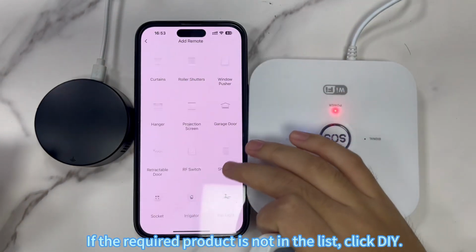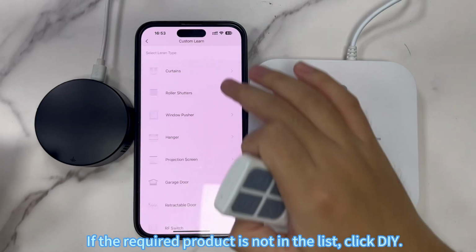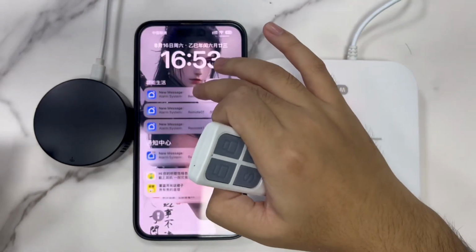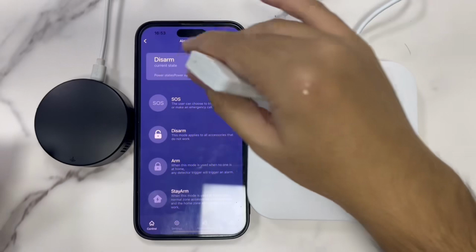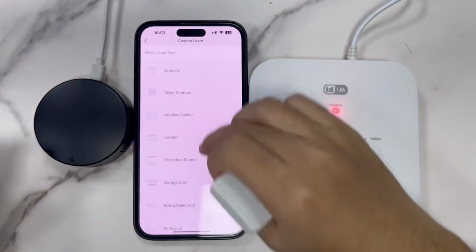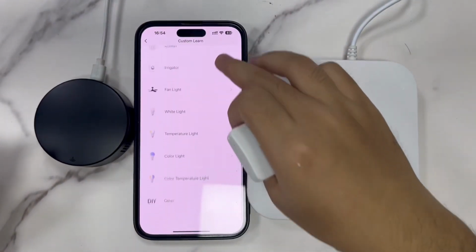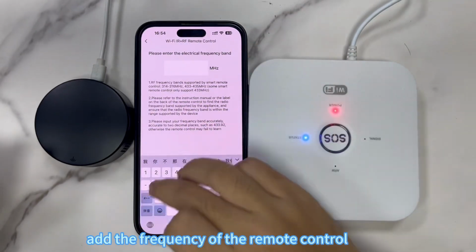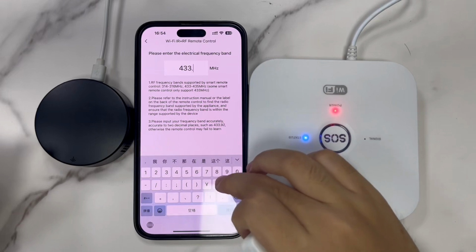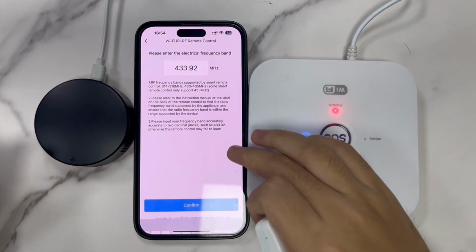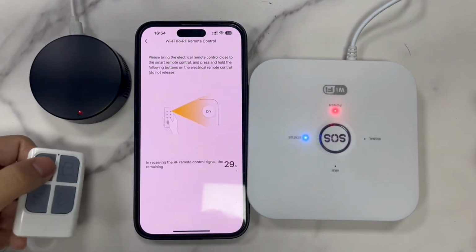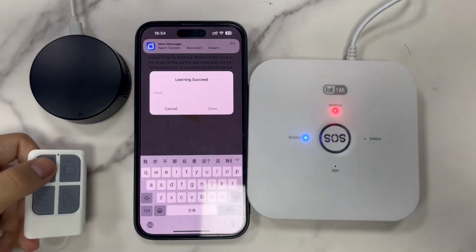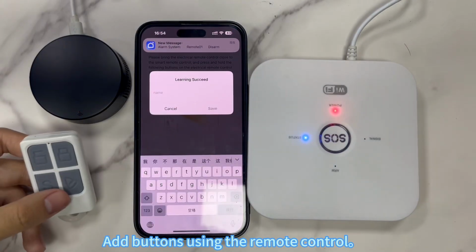If the required product is not in the list, click DIY. Add the frequency of the remote control. Add buttons using the remote control.